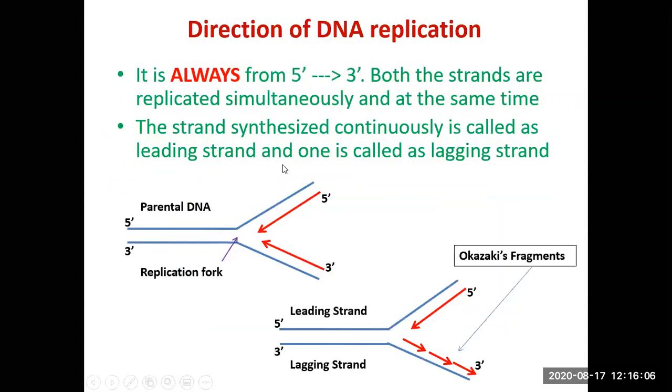Now, direction of replication. Replication will all the time start from 5' to 3'. I mentioned it in capital letters that direction of replication, DNA replication, whether it is prokaryotes or eukaryotes, is always from 5' to 3'. There is no exception. Without exception, this DNA replication will always invariably move from 5' to 3' direction.